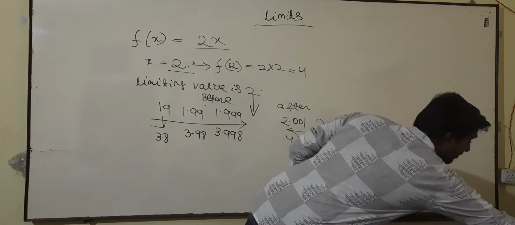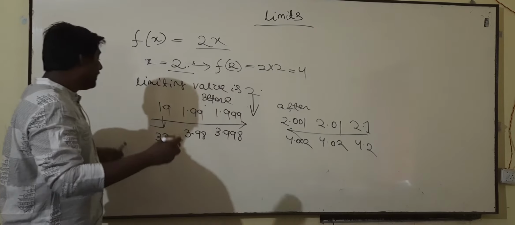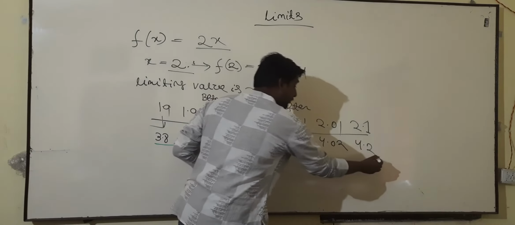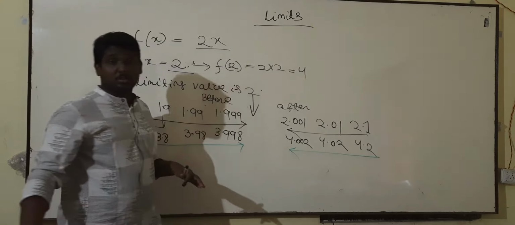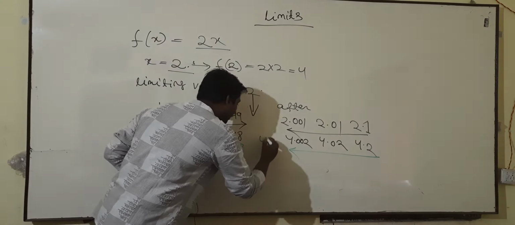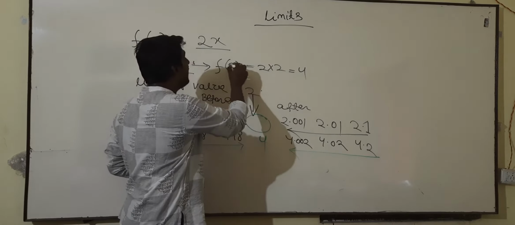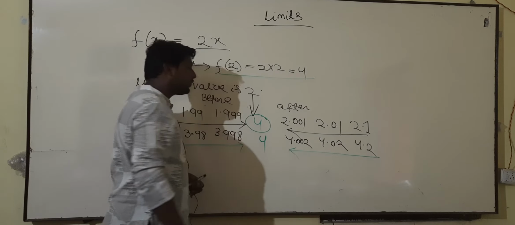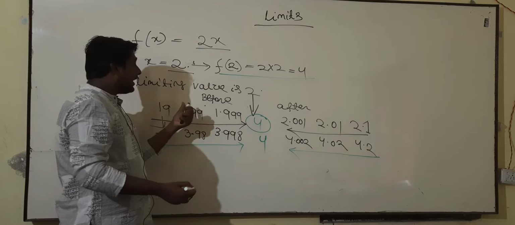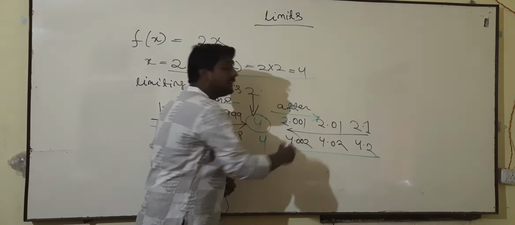You can clearly visualize that these values, from 3.8 to 3.998 and from 4.2 to 4.002, are all approaching one particular value, and that particular value is 4. And that is the value we just found at f of 2, which is also equal to 4. So this is what we call the left side or beforehand limiting value and the afterhand limiting value.